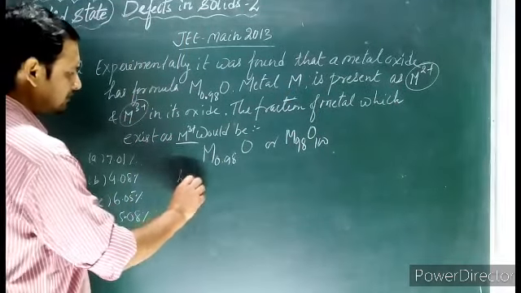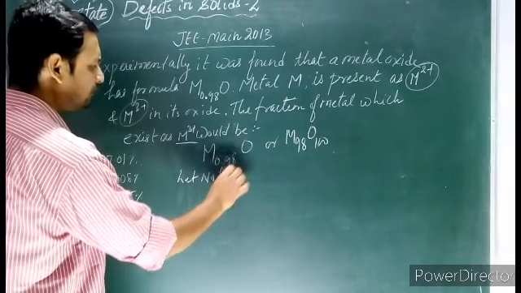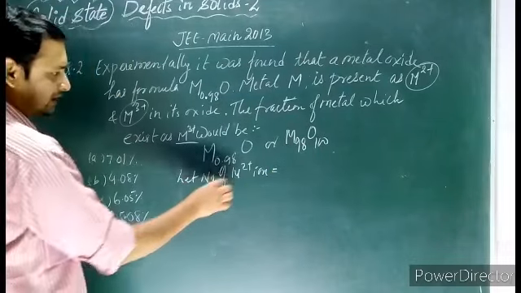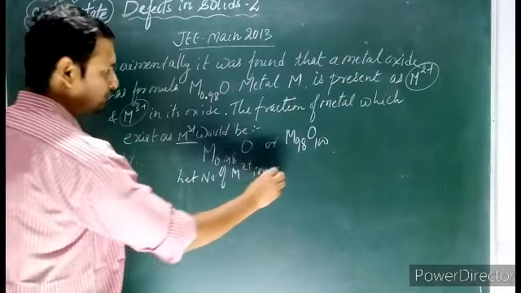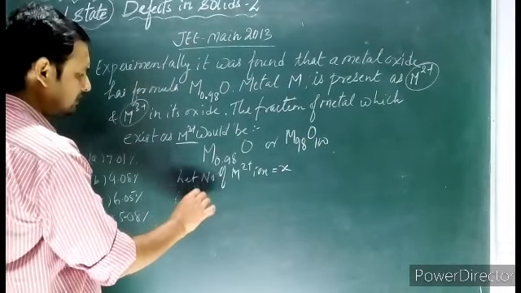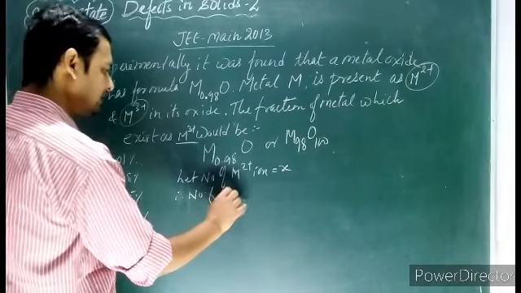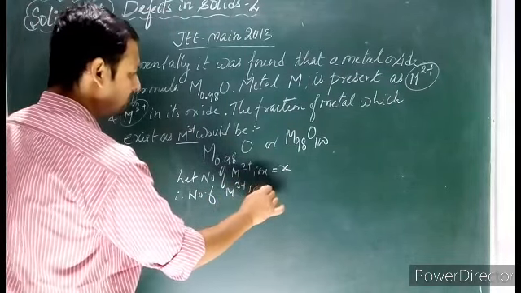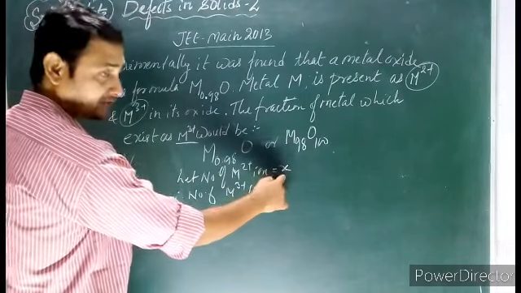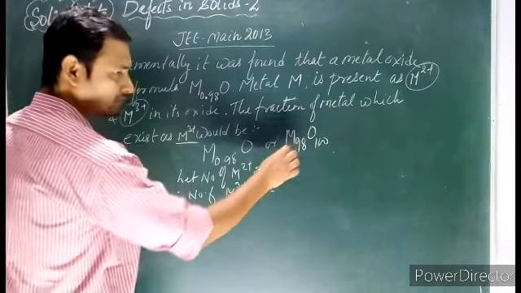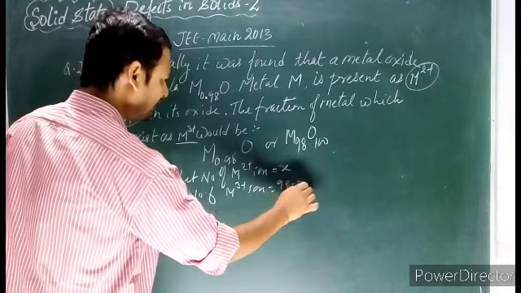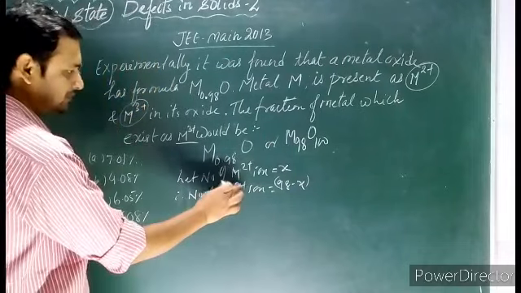Let the number of M2+ ions out of 98 be X. Therefore, what will the number of M3+ ions be? Total is 98, out of which M2+ ions we have considered X. So the rest will be M3+ ions. So 98 minus X will be the number of M3+ ions.